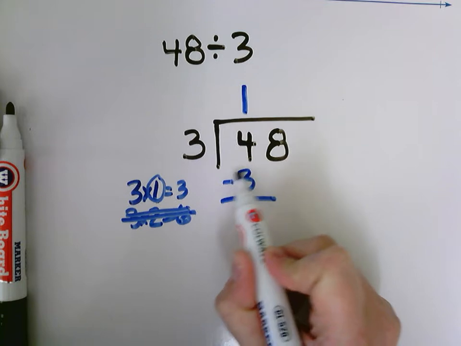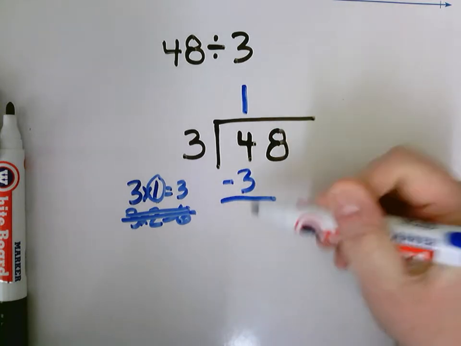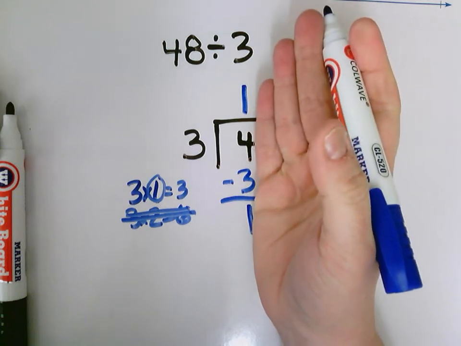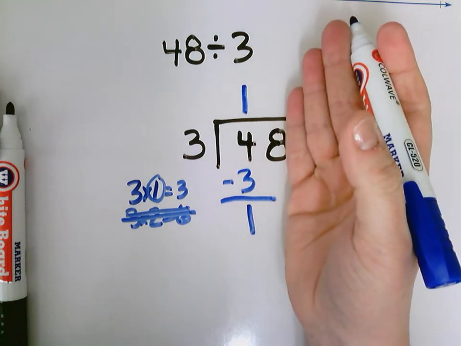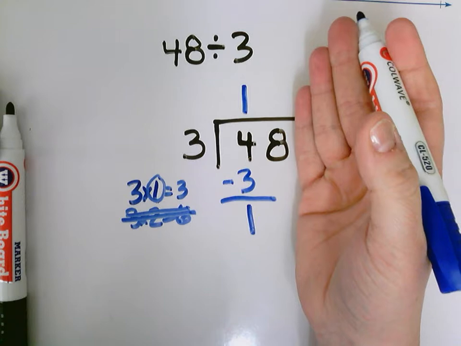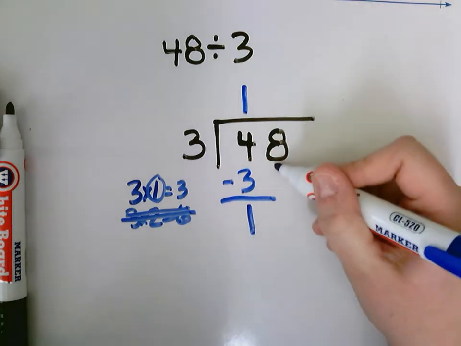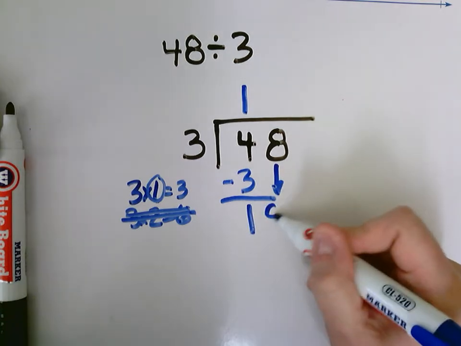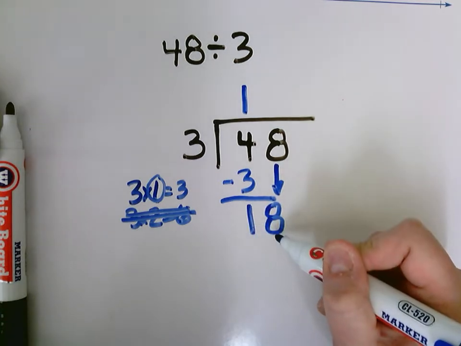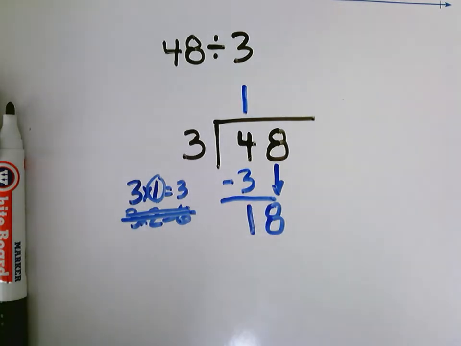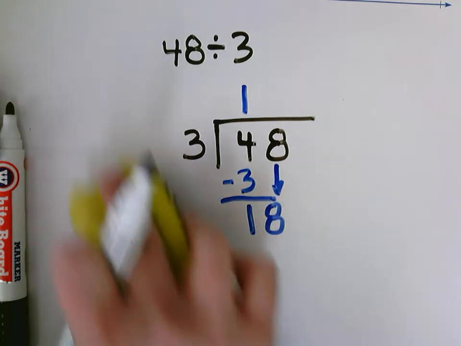So I can get 3 equal groups. How many is going to be left? I have 1 left over. If I was doing 4 divided by 3, I'd be finished by now, but I'm not. That was 4 tens. Now I'm going to move to my ones place. I have an 8. I have this 1 ten left over. I'm going to bring down this 8 next to it. A 10 and an 8 makes 18. So here's my new number to divide by, 18.